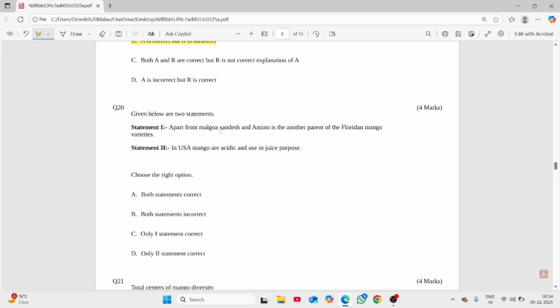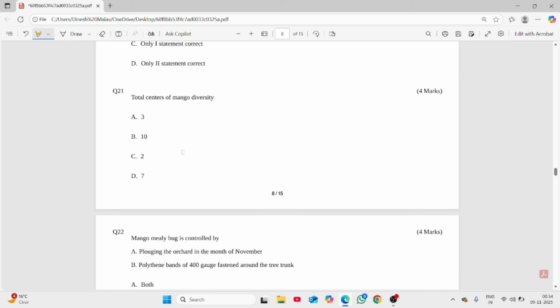In question 20, apart from Mulgoa, Sandersha is another parent of Floridian mango. Definitely it is correct. In the USA, mangoes are acidic and used for juice purposes. Yes, the Western countries do not prefer sweet varieties, so they prefer acidic varieties. So option B is correct, and both the statements are correct. The 2% of mango diversity answer is 7. So D option is correct.